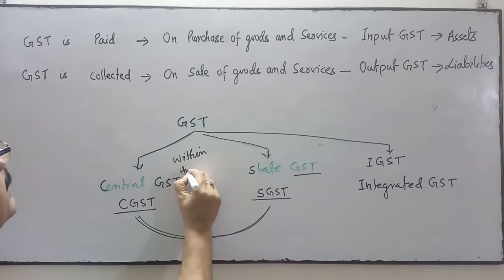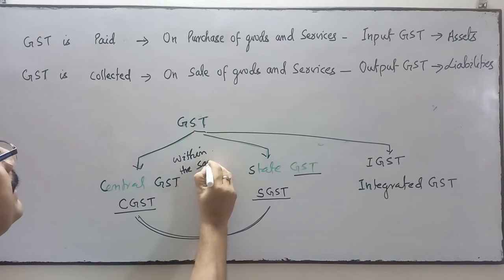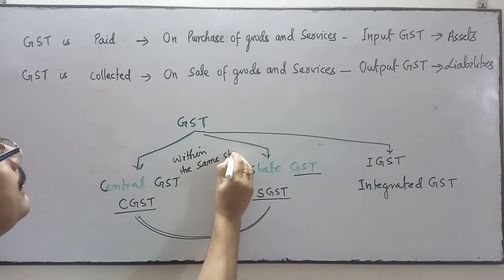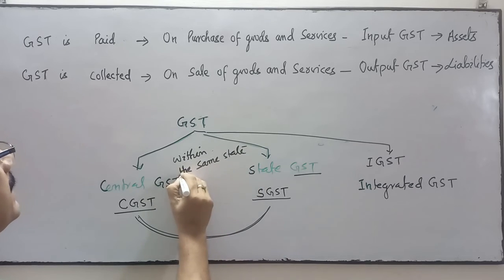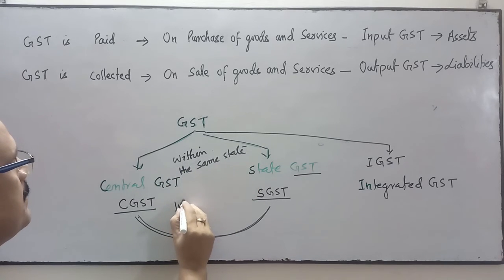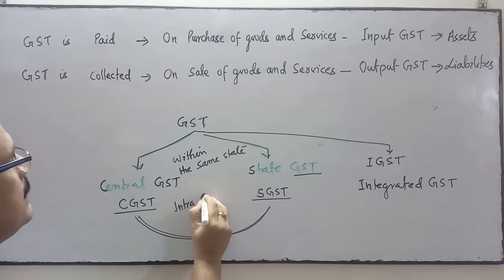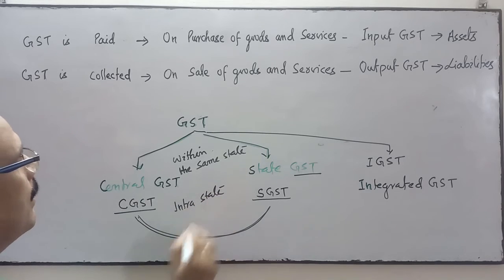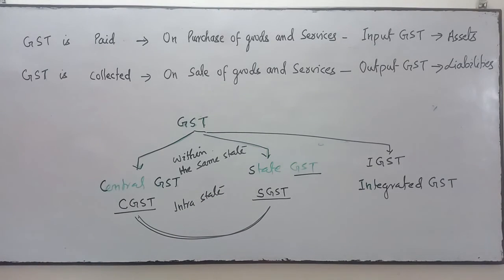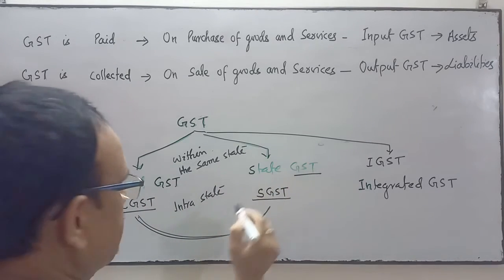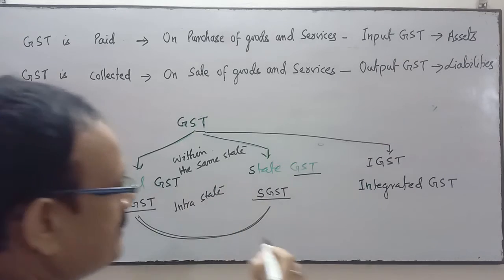You can say within the same state, or intra-state. Then it is central GST and state GST, CGST and SGST.